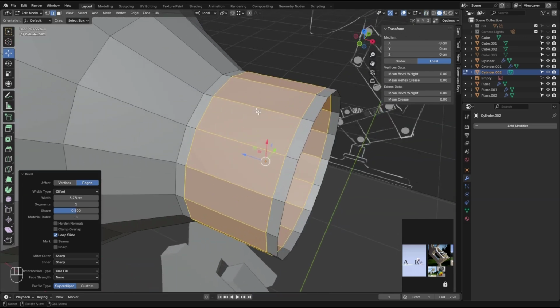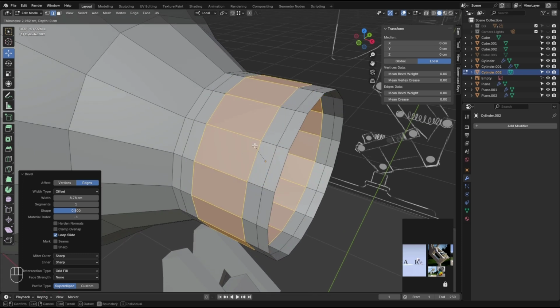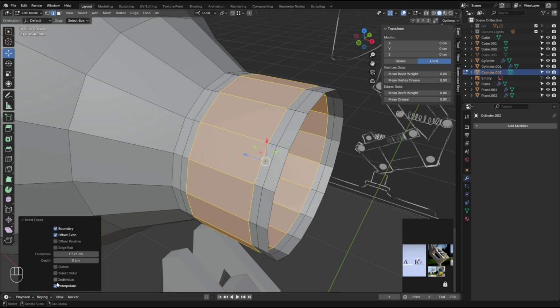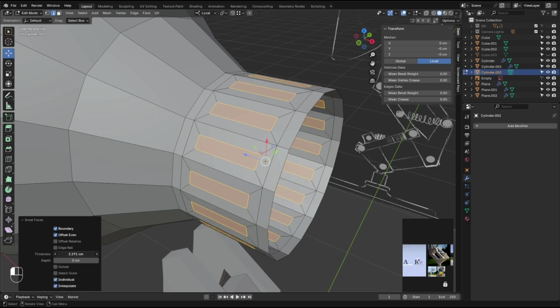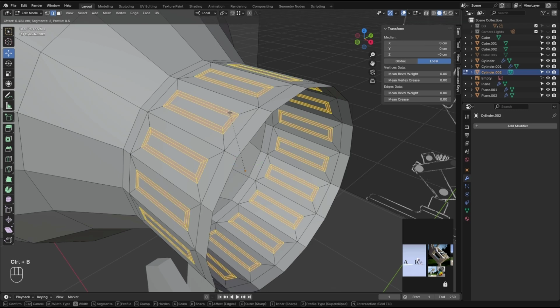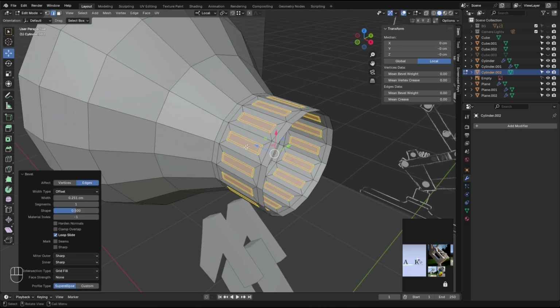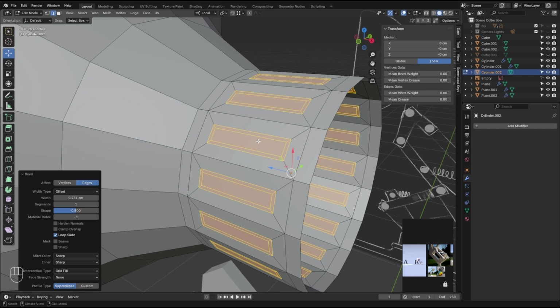So to do this one, the ventilations, I'm gonna hit I, and by default it's gonna use the whole mesh or boundary. So I have to hit individual, and let's make them as big as maybe here. Let's hit bevel with one edge iteration, add some support right here, right?